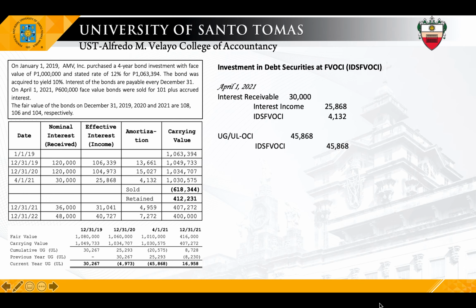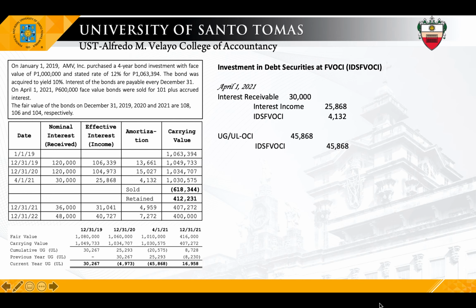Next. As I've mentioned a while ago, how do we determine the gain or loss on sale for investment in debt securities at FVOCI? Ang sabi ko, the cumulative UGUL in equity is transferred to profit or loss. Yun ang nagiging gain or loss on sale mo.